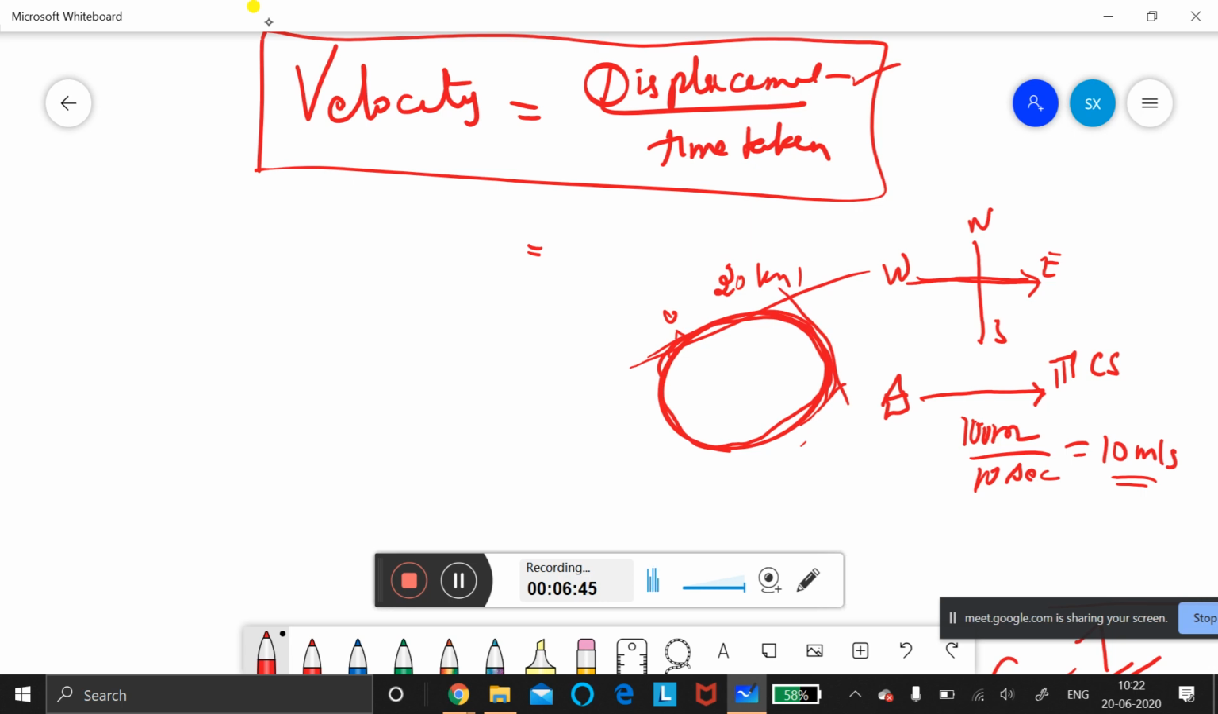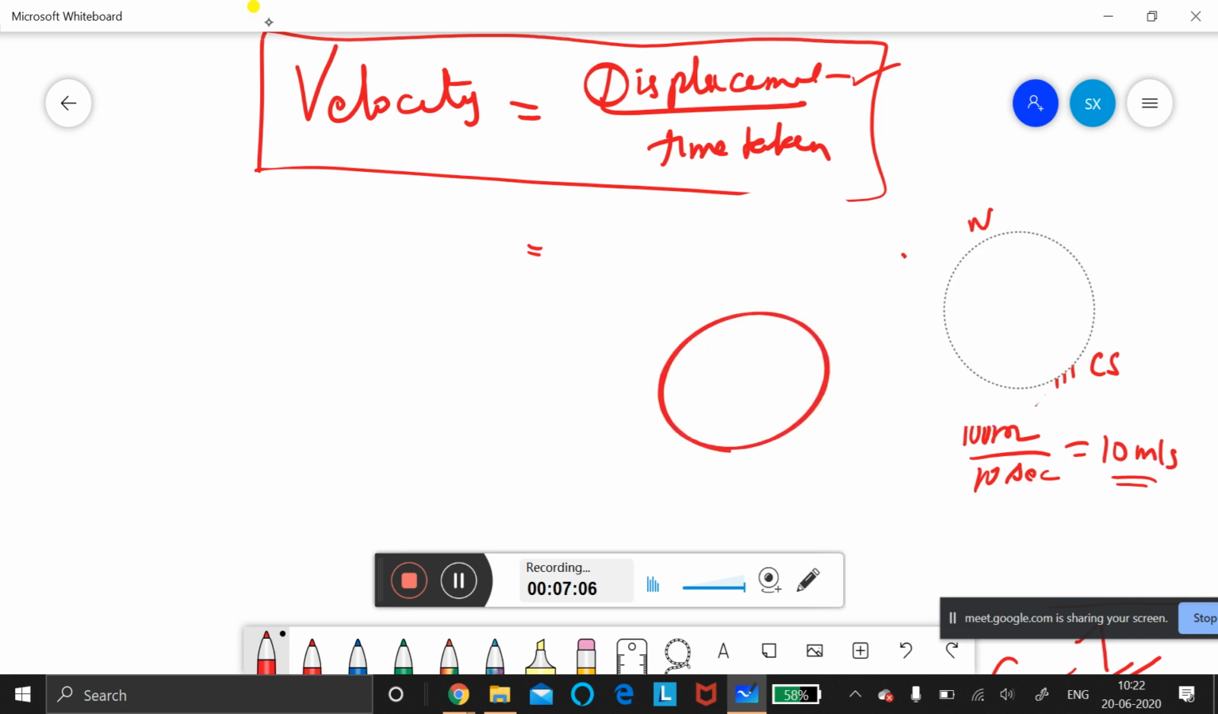Speed is constant. Very good. Which is not constant? Direction. Velocity is not constant because he changes the direction every second. Only speed is constant when he is moving in a circular direction. The velocity is not constant.